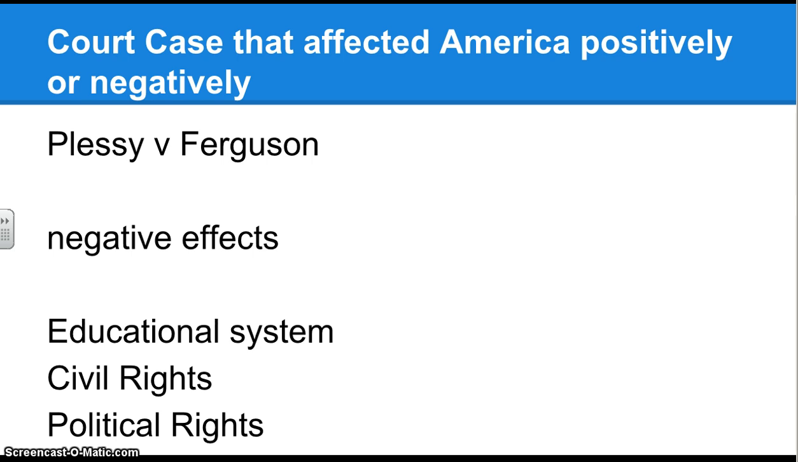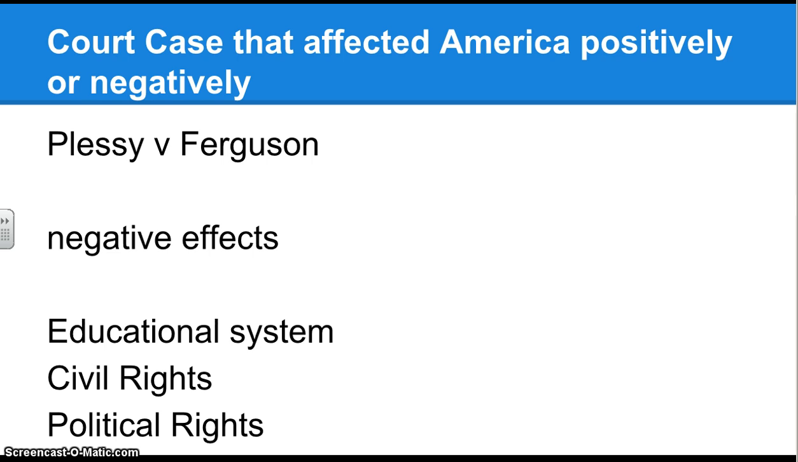Or you may choose to focus on a court case that was important in America. For instance, you could look at Plessy versus Ferguson. You could argue that it had negative effects on American society. The 3 areas that you could look at could be the educational system, civil rights, and political rights.